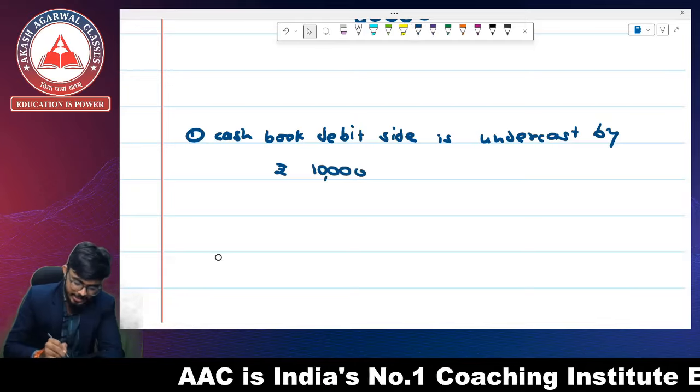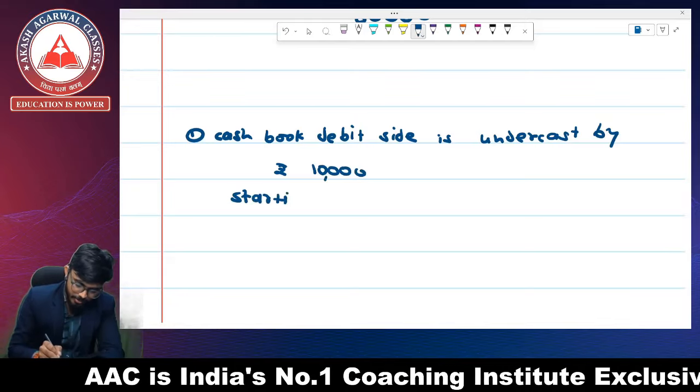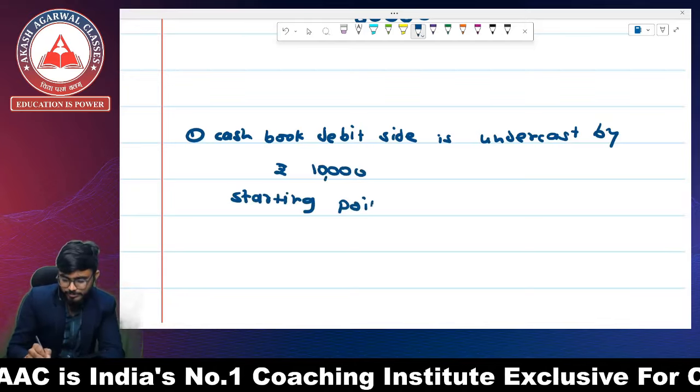Our starting point is the debit balance as per cash book. Debit balance as per cash book is our starting point. Okay.